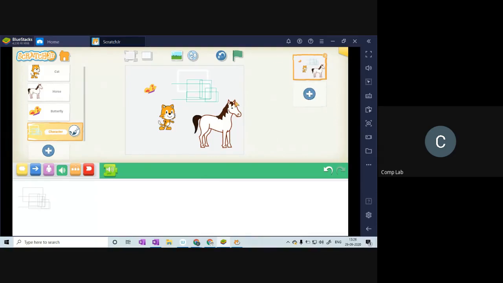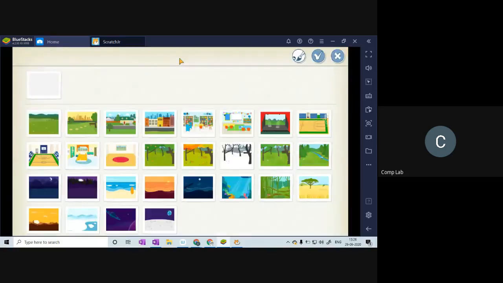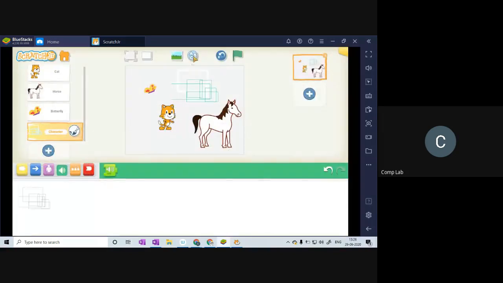To change the background, just come to the opposite of your sprite pane. On the left you have your sprite pane. Come to the right side. Here you have your stage options. I think the option is right here. In the center, you can see a background button. You can see the actual contents of the stage on the right side. If you want to change the backdrop, click on this picture button in the center of your screen.